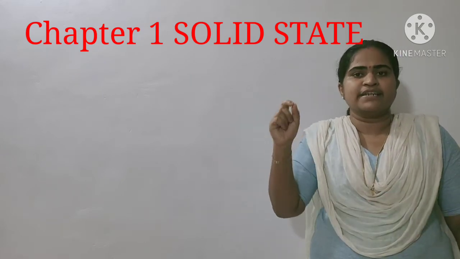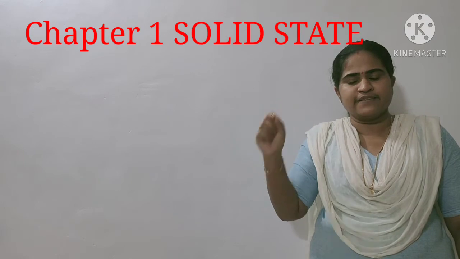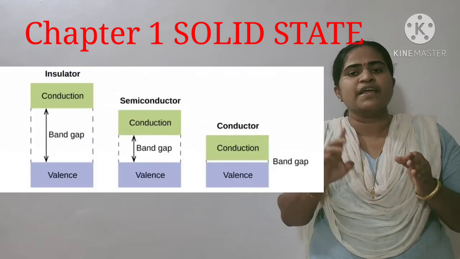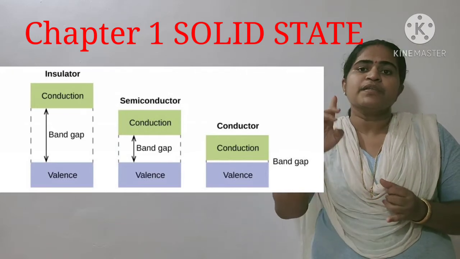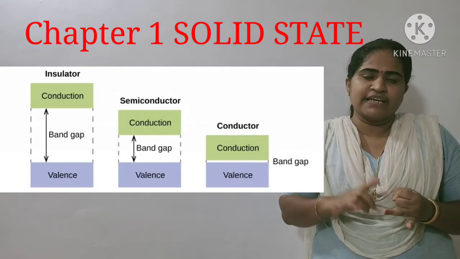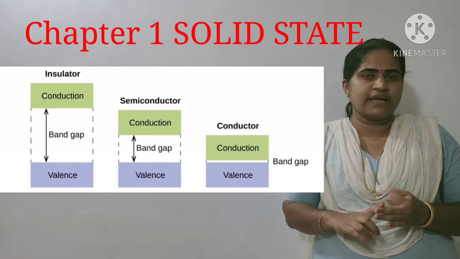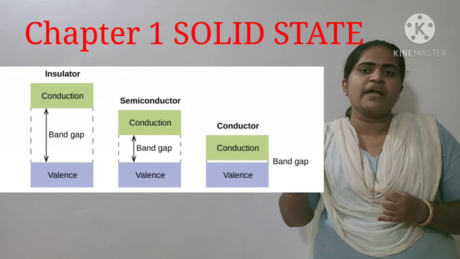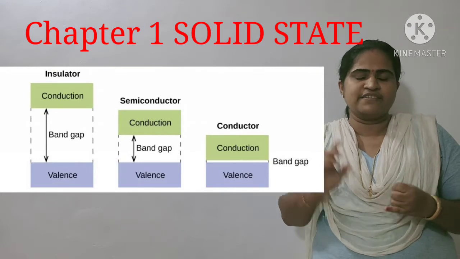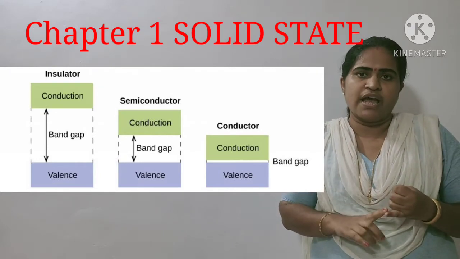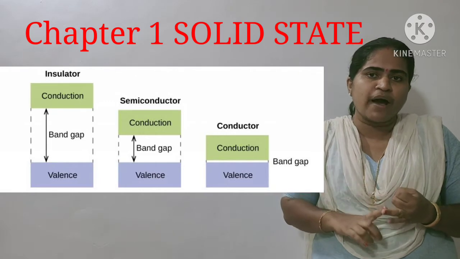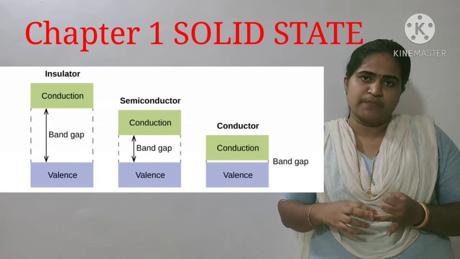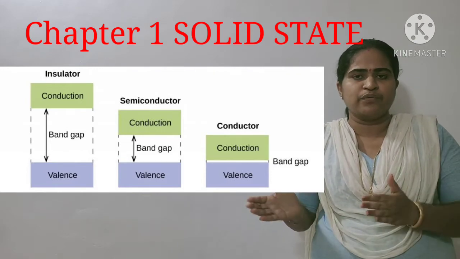Explain the conductivity property of solids on the basis of band theory. In band theory, we have to consider three new concepts: valence band, conduction band, and band gap. What is the valence band? The most occupied orbital of a metal is known as the valence band, and the lowest unoccupied energy level in a metal is known as the conduction band.